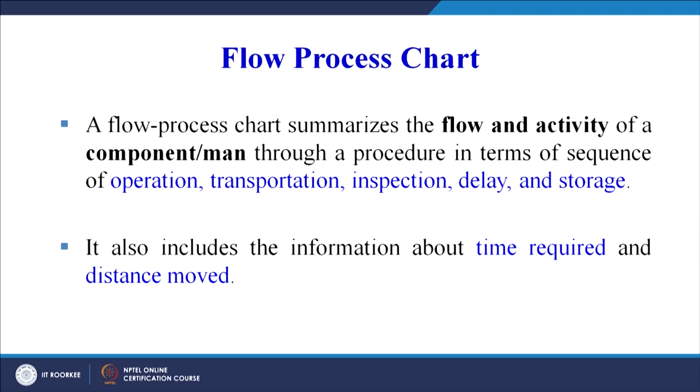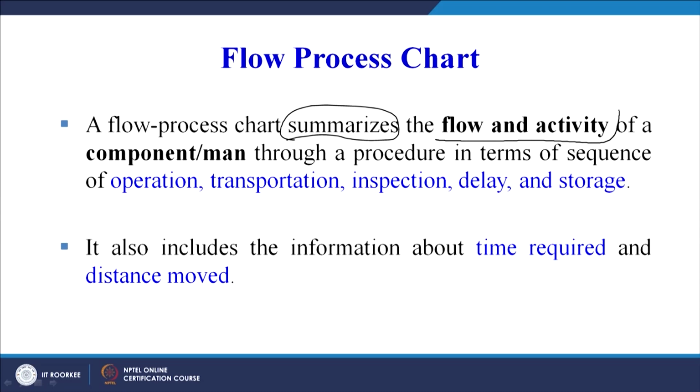On your screen you can see that the flow process chart is basically the flow and activity of a component or man through a procedure in terms of sequence of operation, transportation, inspection, delay and storage. Once again I will read it for you. A flow process chart summarizes the complete process that is taking place. We will try to summarize that whole sequence of operations on a chart.